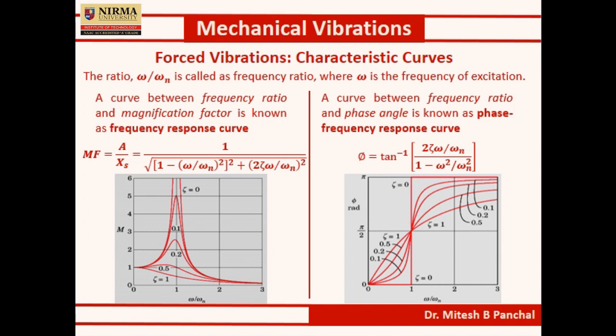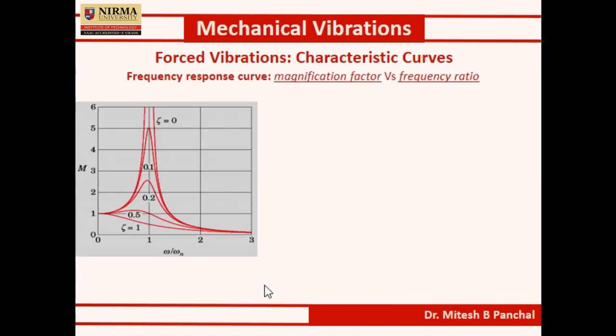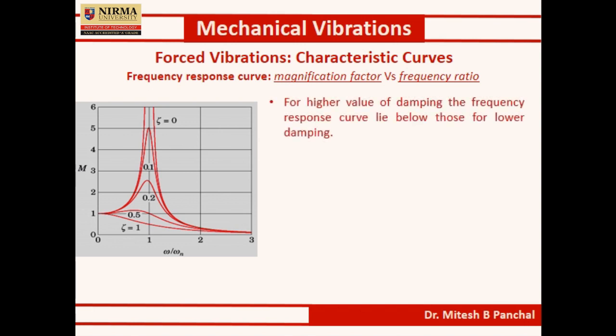So let us start with the frequency response curve. It is magnification factor versus frequency ratio. Here M represents the magnification factor. From the plot we can see that for a higher value of damping, meaning a higher value of zeta, the frequency response curve lies below those for lower damping.